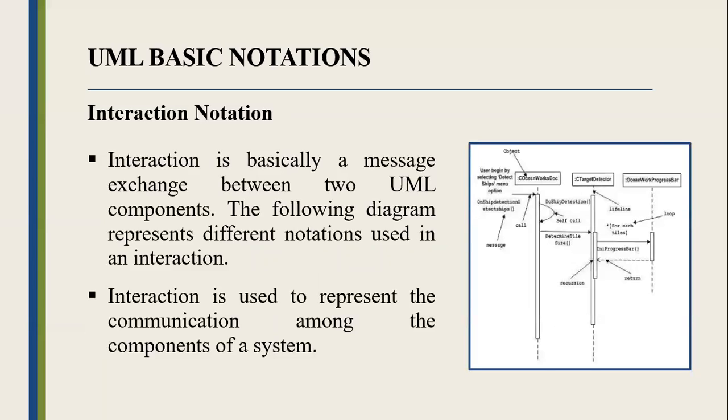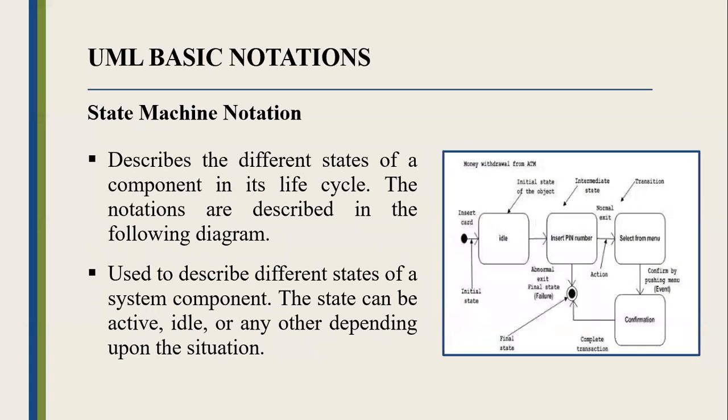Interaction notation. Interaction is basically a message exchange between two UML components. The following diagram represents different notations used in an interaction. Interaction is used to represent the communication among the components of a system. While the state machine notation describes the different states of a component and its life cycle. The notations are described in the diagram. Used to describe different states of a system component. The state can be active, idle, or any other depending upon the situation.